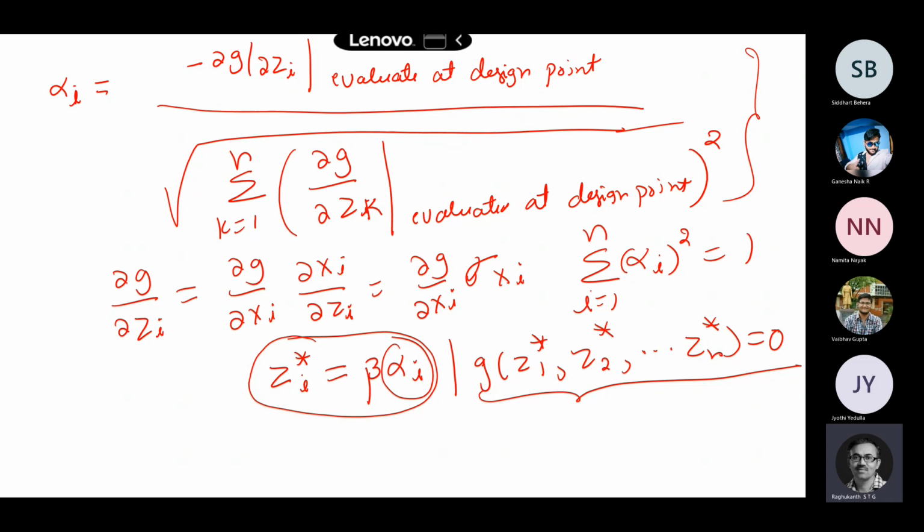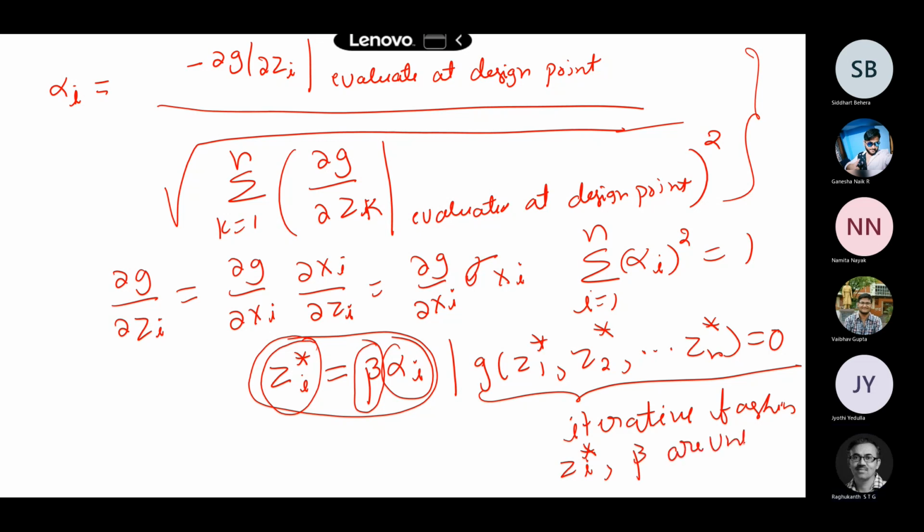So now you have to solve this nonlinear optimization problem. So here it is in an iterative kind of fashion. Now you are evaluating the function at the design point. Okay, so you don't know zi star also, and you have to find out the reliability index, beta, basically. Alphas you can find out from these expressions itself. So now you have to do this in an iterative fashion, because we don't know the design points zi star and beta; these are all unknowns. So it is basically a nonlinear problem.